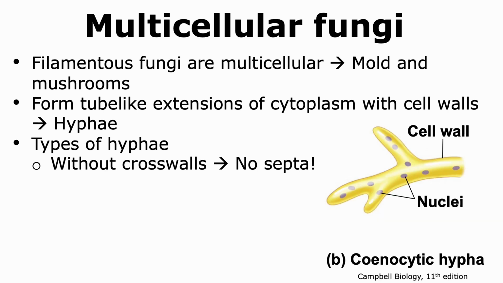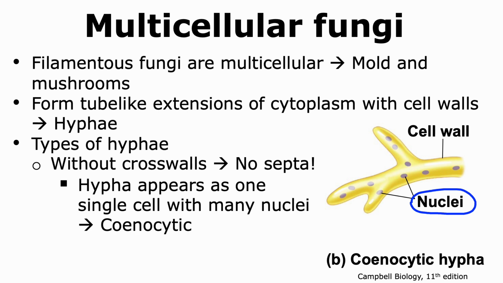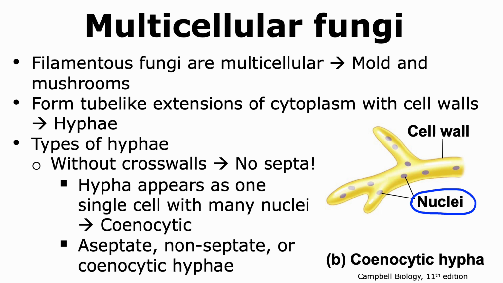Another type of hyphae is the one that does not have cross walls, and hence there are no septa. In this instance, each hypha appears as one single cell with many nuclei. This condition is called cenocytic, and hence these hyphae can be called aseptate, non-septate, or cenocytic hyphae.